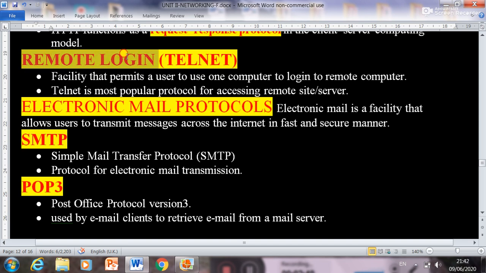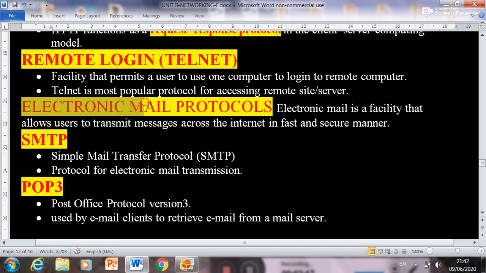Next is remote login. Remote login means if you are sitting in Dehradun and you want to operate a computer which is located in Delhi. So for that you have to use remote login and the protocol used for remote login is telnet. So facility that provides a user to use one computer to log in to remote computer is remote login and the protocol is telnet. So telnet is most popular protocol for accessing remote site server, right?